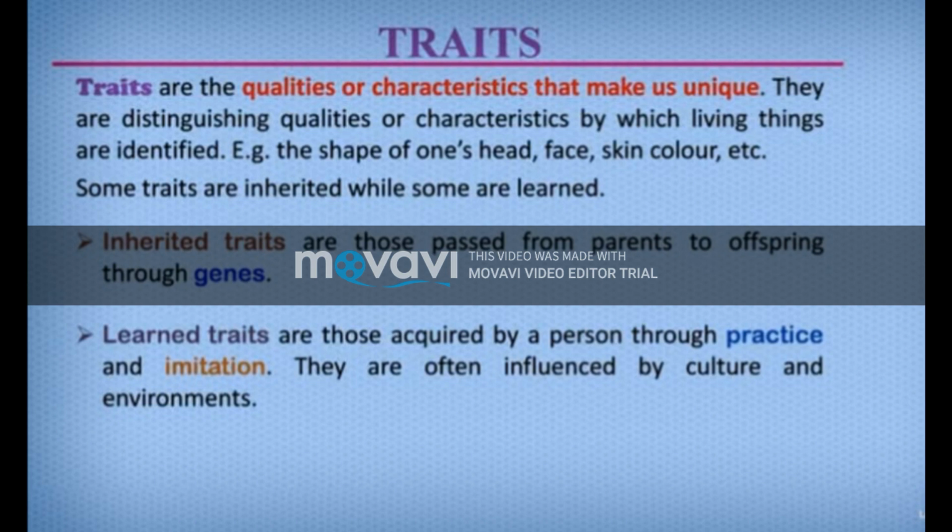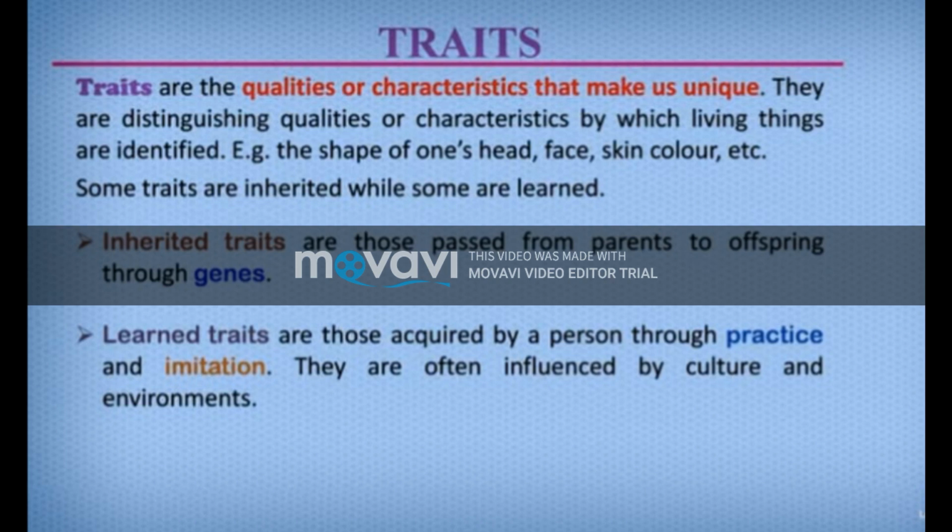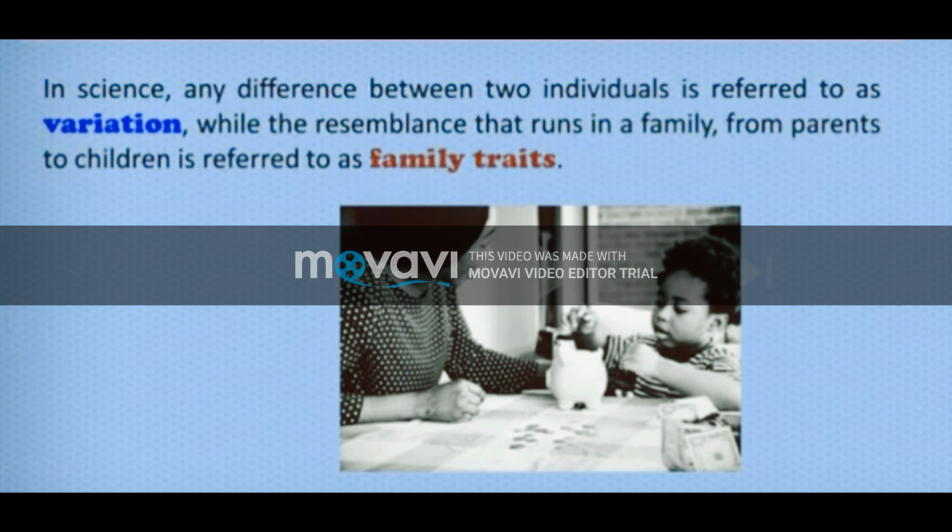Inherited traits are those passed from parents to children through genes. Learned traits are those acquired by a person through practice and imitation. They are often influenced by culture and environment.